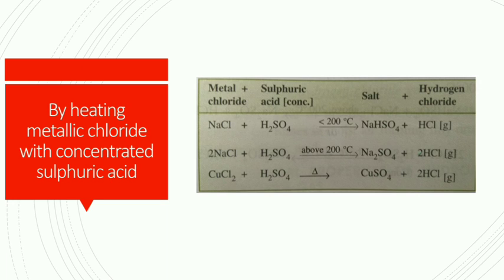Now the second method is by heating a metallic chloride with concentrated sulfuric acid. We can take metallic chlorides like sodium chloride and copper chloride. They form their particular salt and hydrogen chloride gas is evolved.